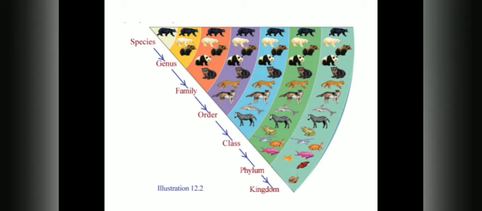Here you can see pictures of different animals divided into different sectors. In the first sector, there is only a black bear. In the second sector, there is the black bear, the snow bear and the brown bear. In the third, along with the bears, there are the panda and koala bear.